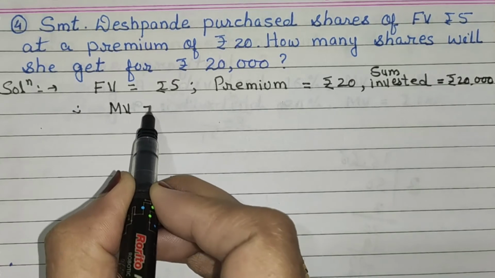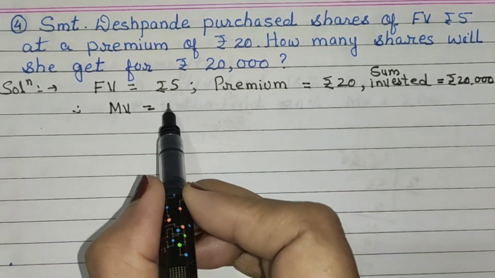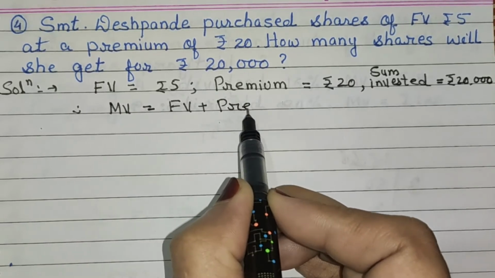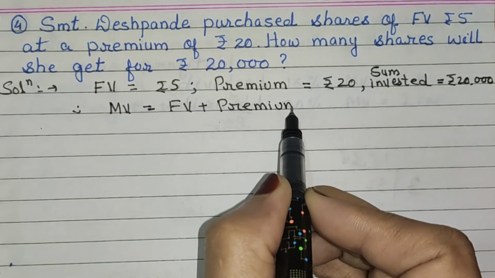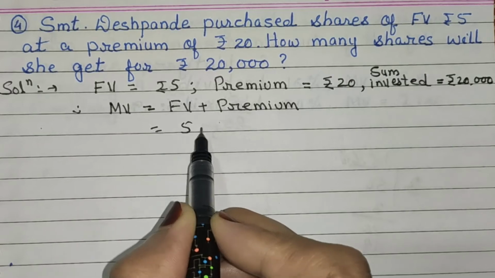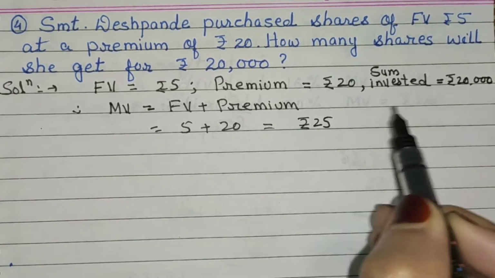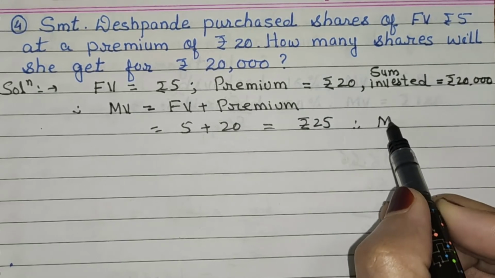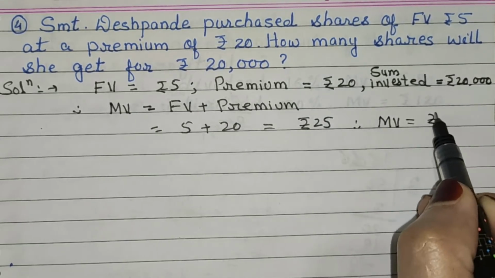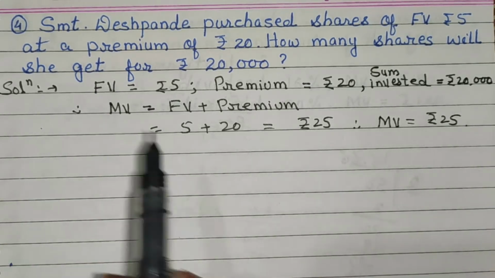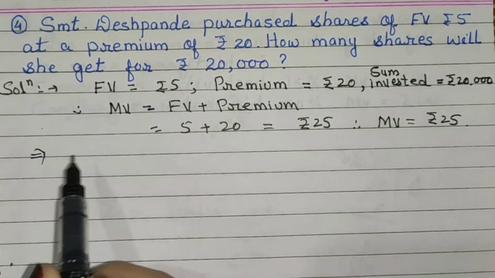Market value is equal to FV plus premium. Now 5 plus 20, we get here 25. It is the value of MV. Therefore, MV is equal to rupees 25. Now we note the formula.